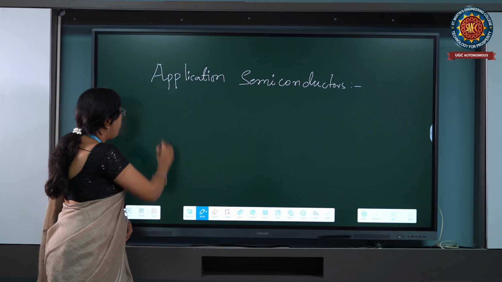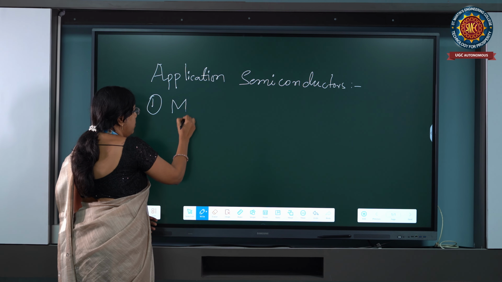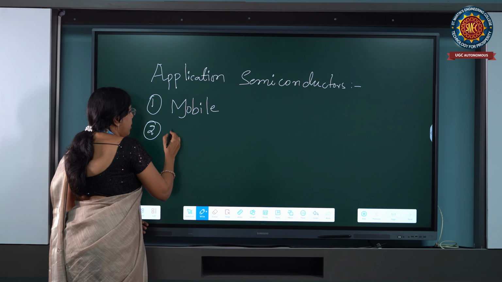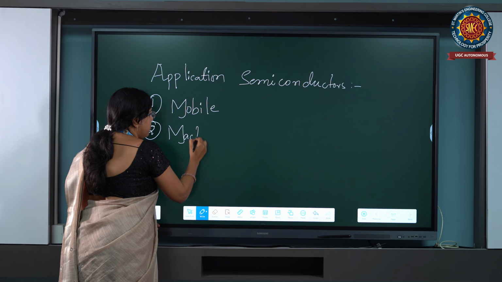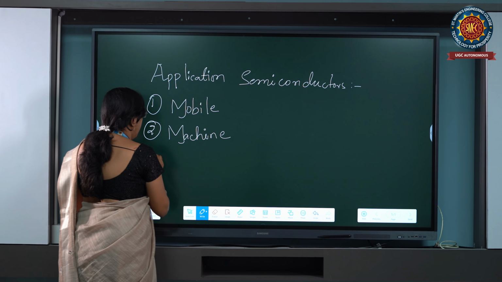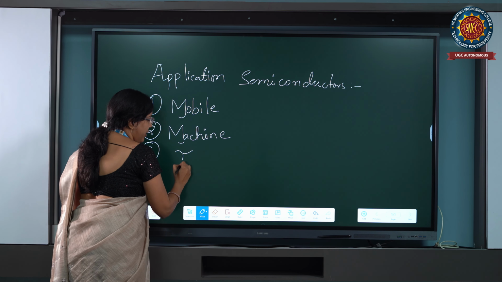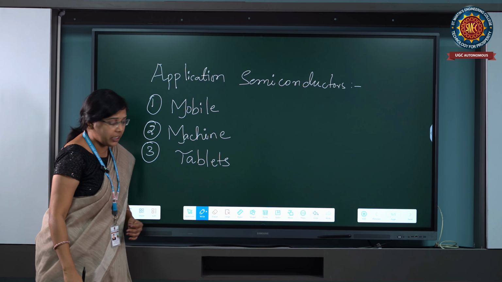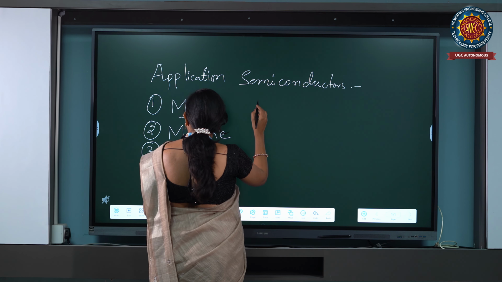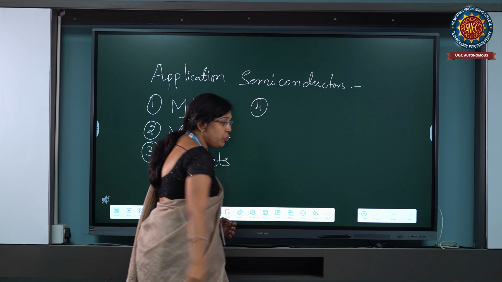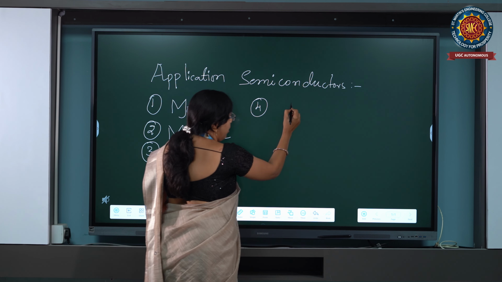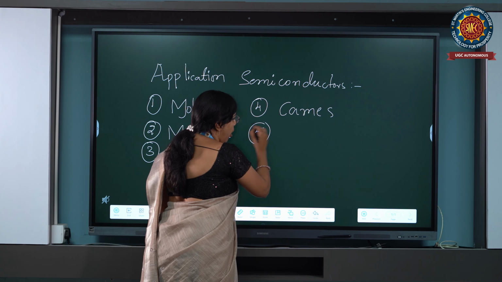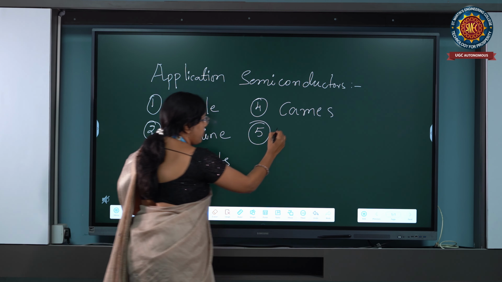One is mobile, using in mobile construction. Next one is machine. Third one is tablets. Nowadays we are using tablets. In the tablet construction, the semiconductors or devices are used for constructing the tablets. And fourth one is the best example, the construction of cameras and video recorders. Fifth one is washing machines.